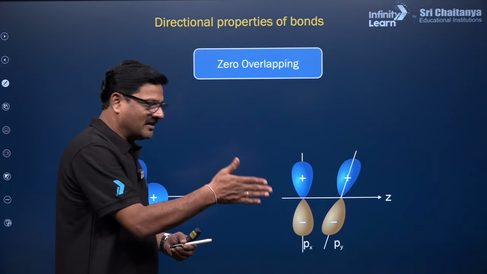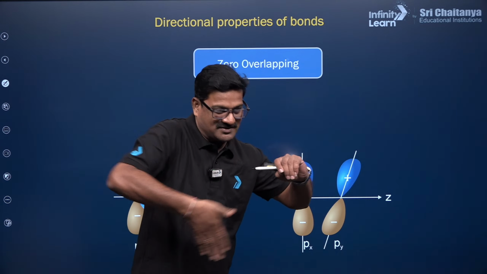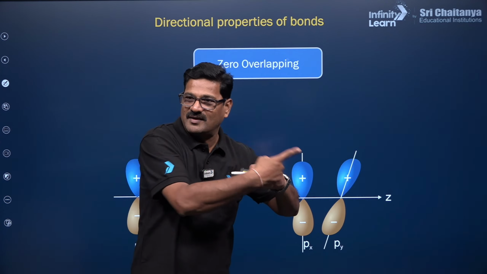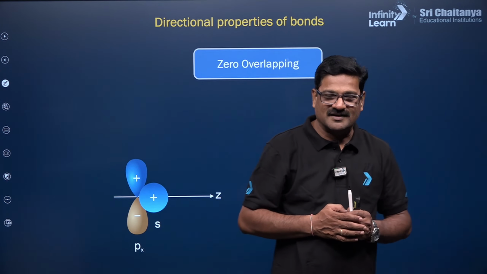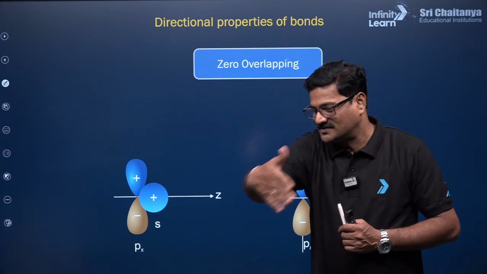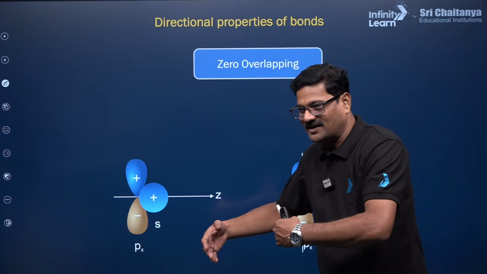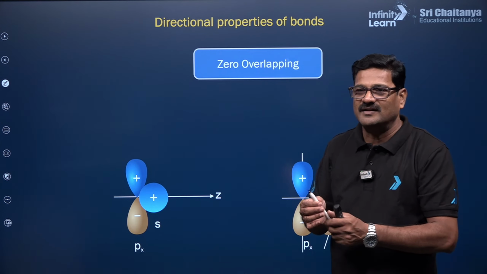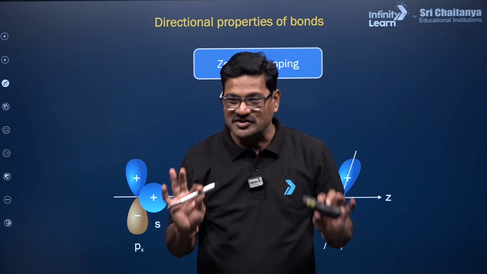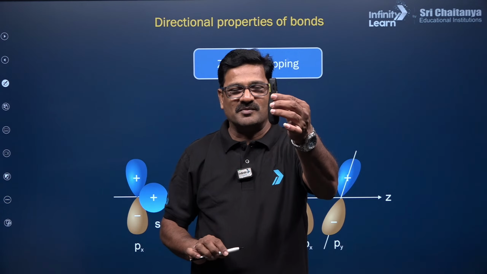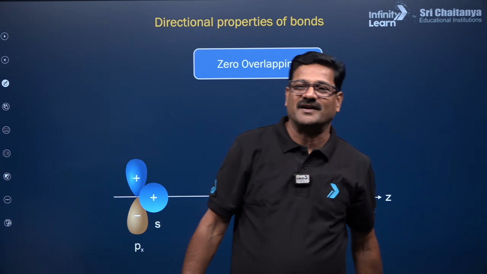If I'm shaking hands with my friend, we should be on the same axis, right? So the overlapping takes place. And if I'm here and my friend is in a different direction, I can give a handshake like this and he can give a handshake like this. The direction is not possible. These two orbitals can overlap, yes, the direction is permitted, positive overlap. If one orbital is like this and the other is like this, there is no chance of getting overlapping.